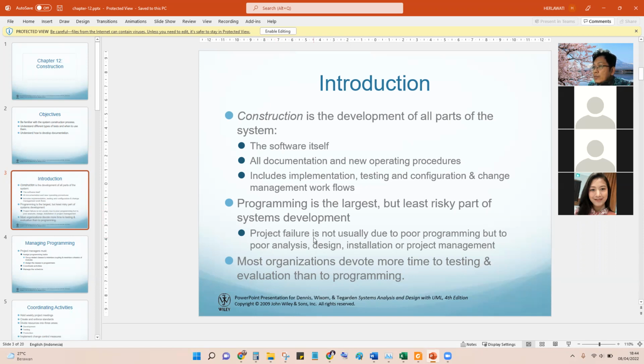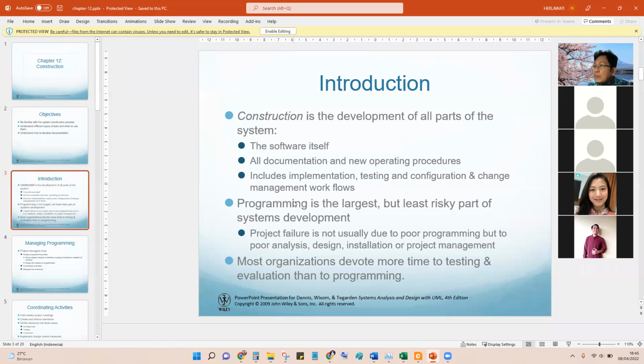And then project failure is not usually due to programming. So if the system does not work or there is some bug, it's not only the programmer but also usually analysis, design, and installation that have to be responsible for the failure of the project.